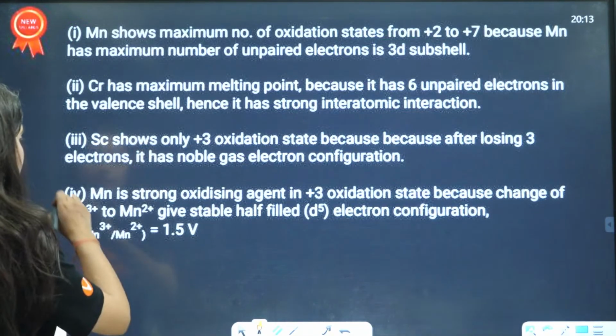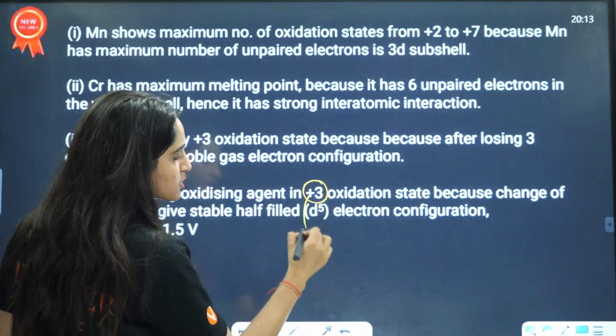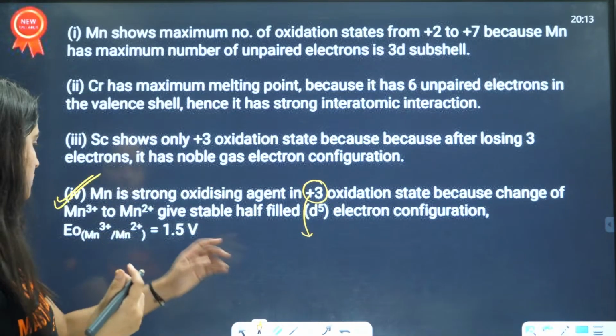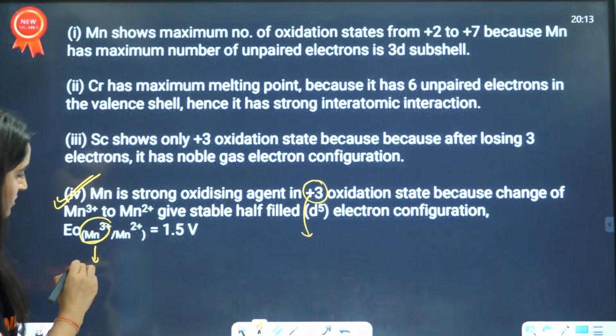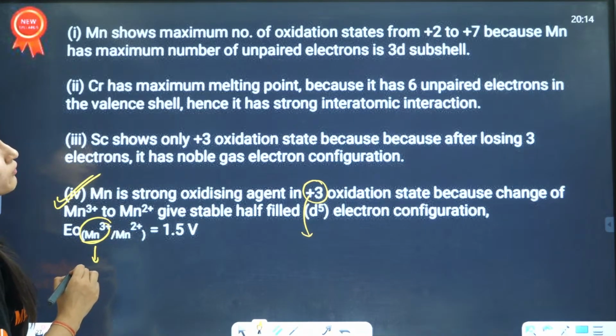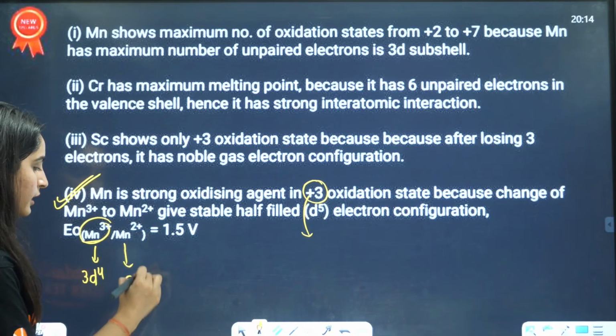Here the answer is manganese. The reason being, it can show variable oxidation states. In the +3 state, manganese is 3d4, while in the +2 state it will be 3d5.